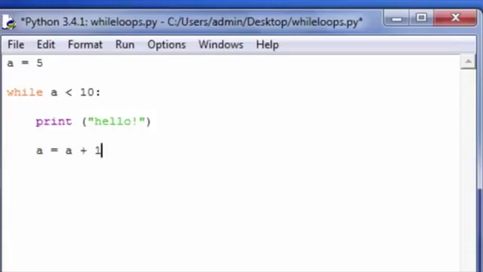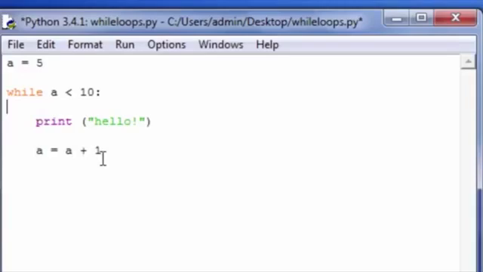Because the first time we come in here, a is 5, less than 10, that's true, print hello. A is now equal to its current value plus 1, which means a is now equal to 6. Is 6 less than 10? That's a true statement. But you can see here we're getting closer to 10. By the time we get up to 10, the loop will cease executing. And this right here is not an infinite loop. An infinite loop is simply a loop where the condition attached to the while loop never evaluates to false, which means that we're constantly stuck in this cycle of iteration over and over again.